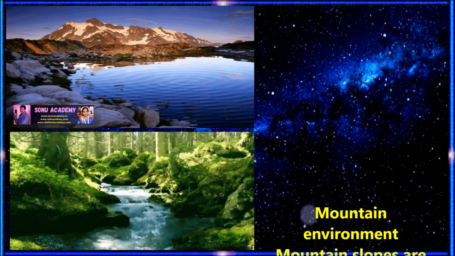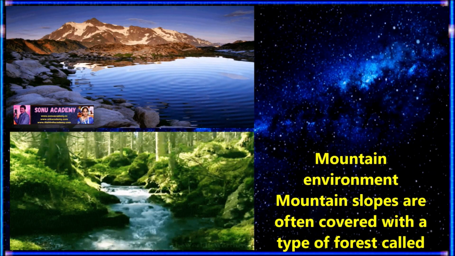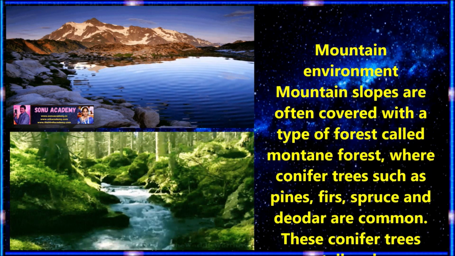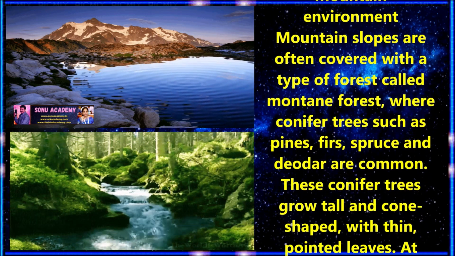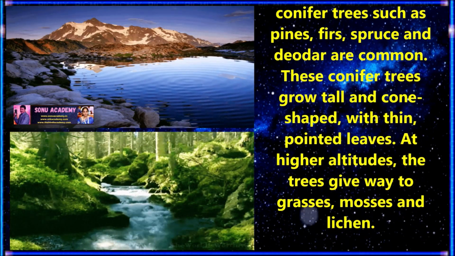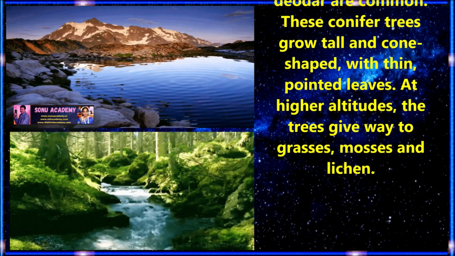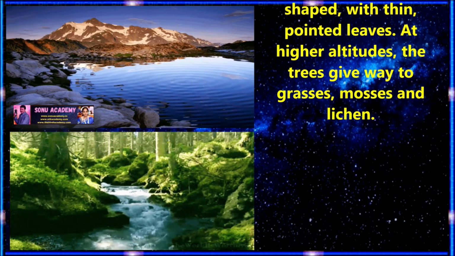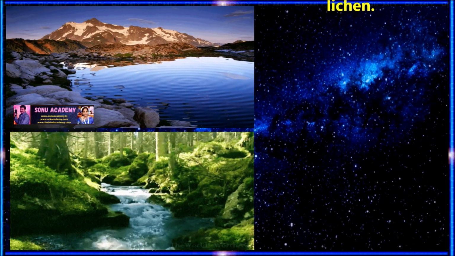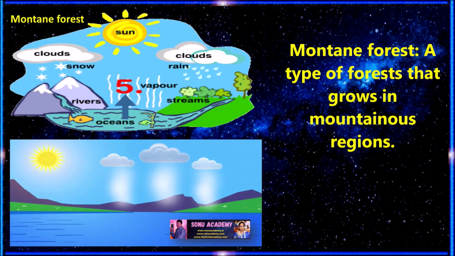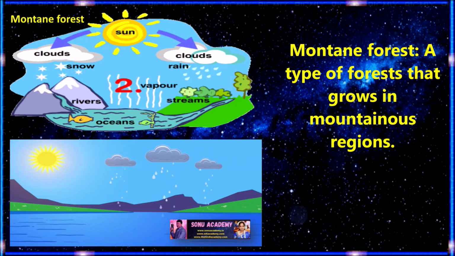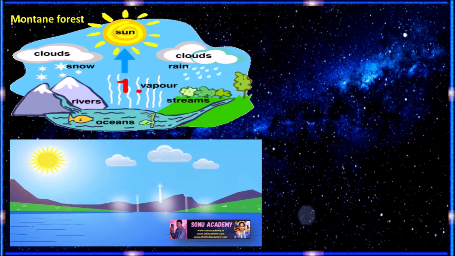Children, mountain slopes are often covered with a type of forest called mountain forest, where conifer trees such as pine, fir, spruce, and deodar are common. These conifer trees grow tall and cone-shaped with thin, pointed leaves. At higher altitudes, the trees give way to grass, mosses, and lichens. Let us see what a mountain forest is. A type of forest that grows in mountain regions is called a mountain forest.